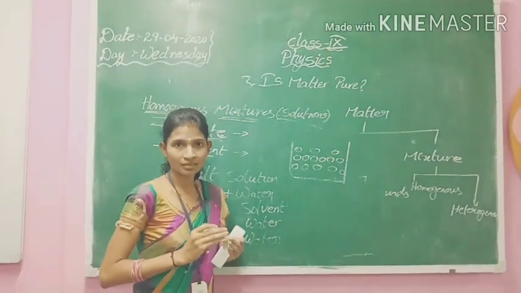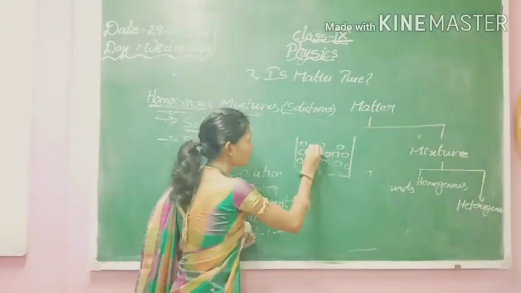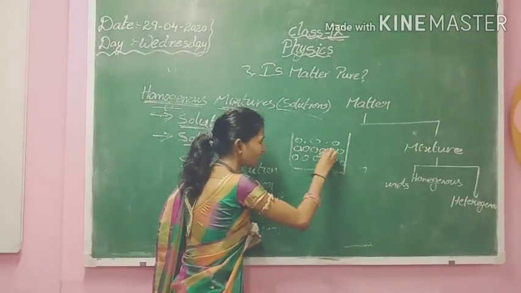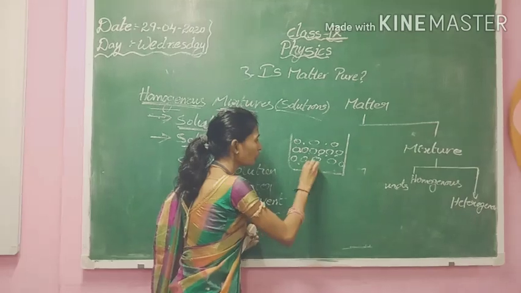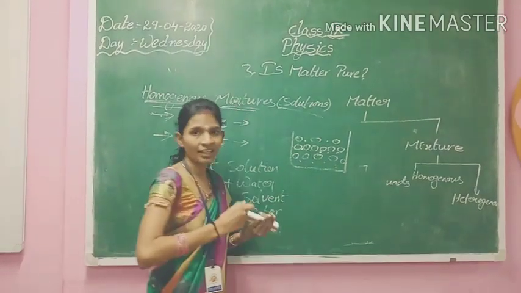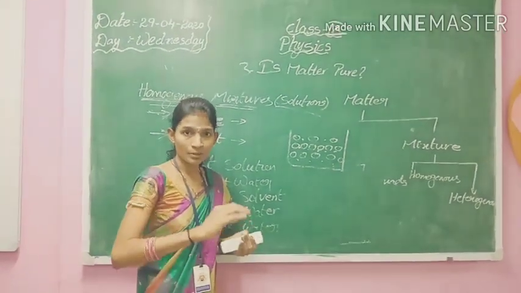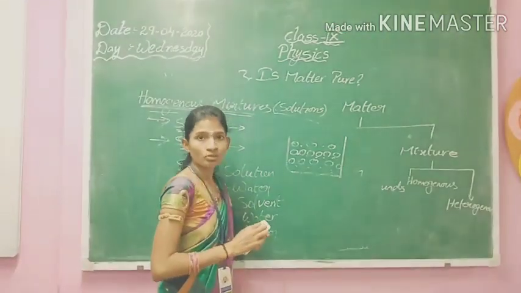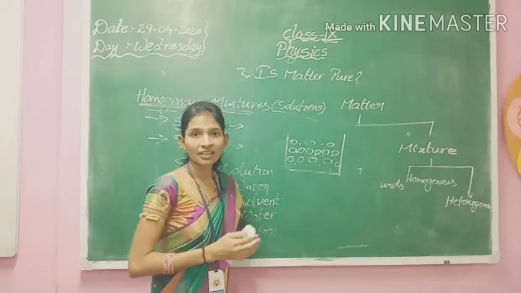These salt particles, by dissolving, occupy the empty places, that is, the gaps present between the molecules. They occupy the space available between the molecules of the water, so they are able to dissolve in the water.